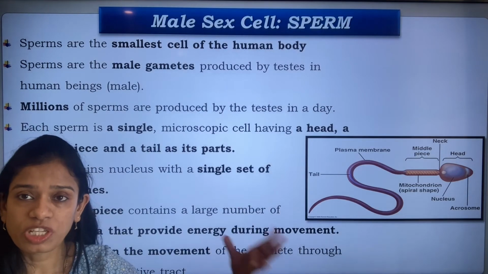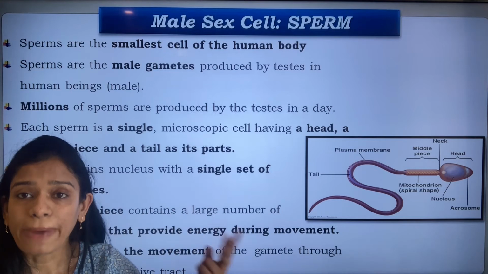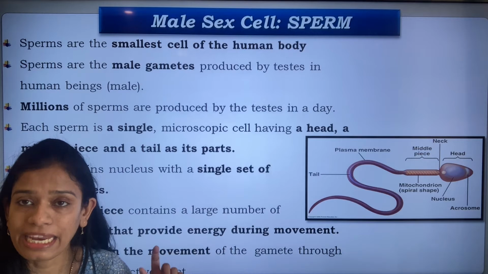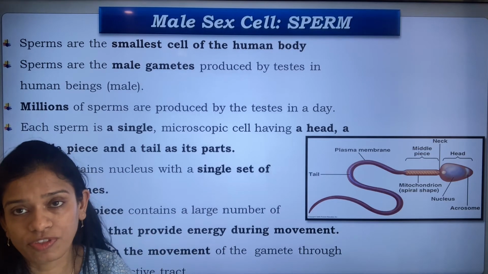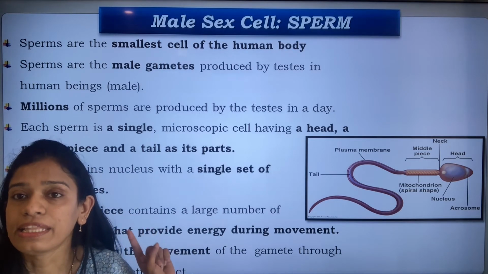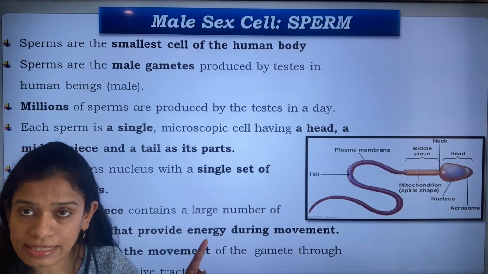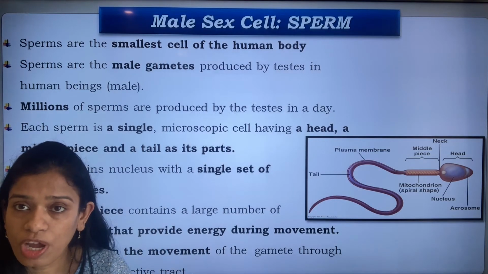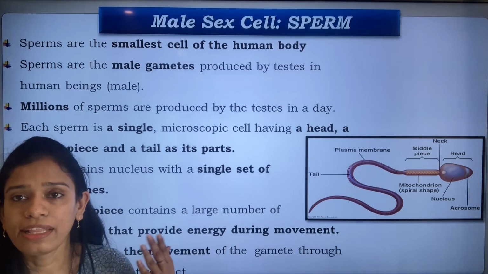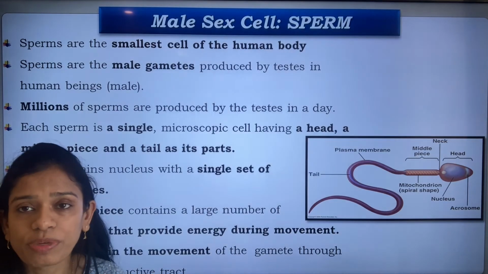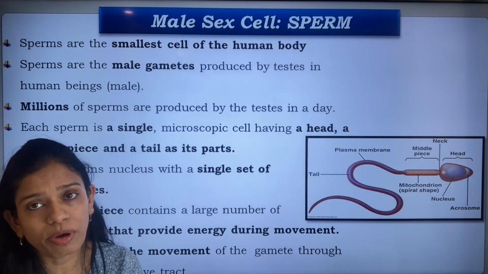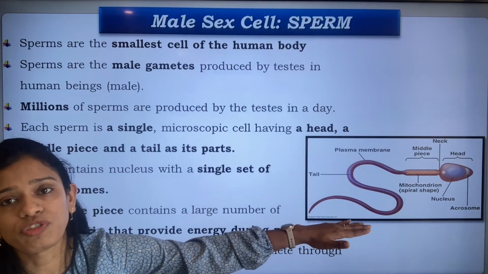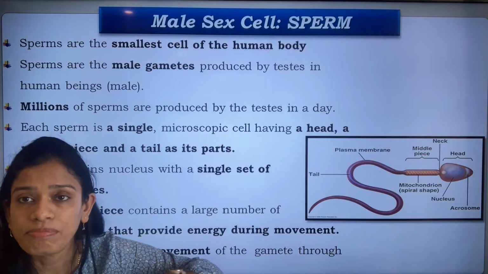So this is all about the sperm. It is a single cell microscopic structure and consists of a head, a middle piece and a tail. It is the smallest cell of the human body, and the head consists of the nucleus with a single set of chromosomes. The middle piece consists of the mitochondria, which produces energy, and the tail helps in the movement of the sperm. So this is all about the sperm, which you have to remember. Along with this, you also have to practice the diagram, so as to give a complete answer.